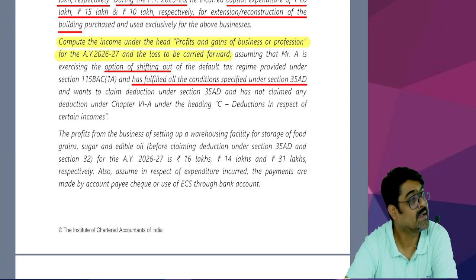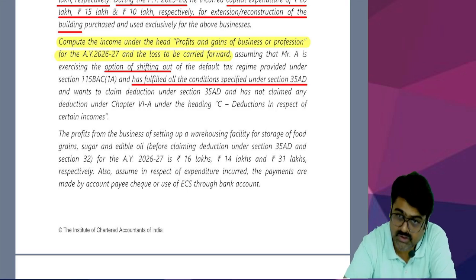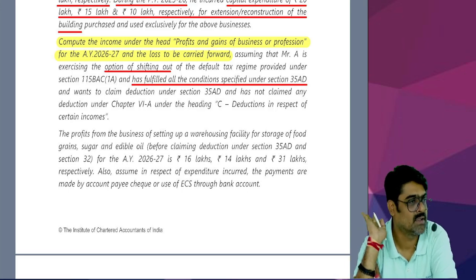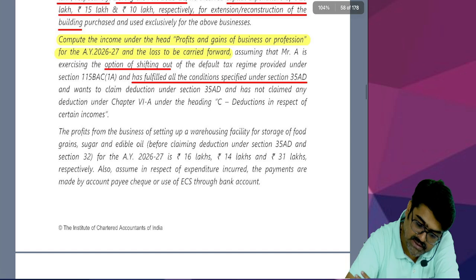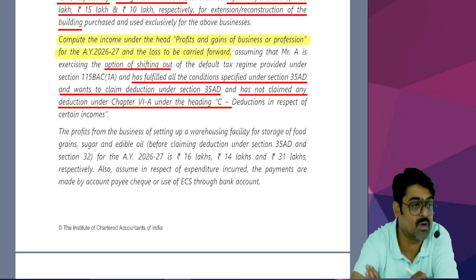Next one. And has fulfilled all the conditions specified under section 35AD. Meaning, the deduction under section 35AD for the first 2 businesses is available to him, because for the first 2 businesses, he has already satisfied all the other conditions of section 35AD. Next one, and wants to claim deduction under section 35AD and has not claimed any deduction under chapter 6A under part C. Yes or no?